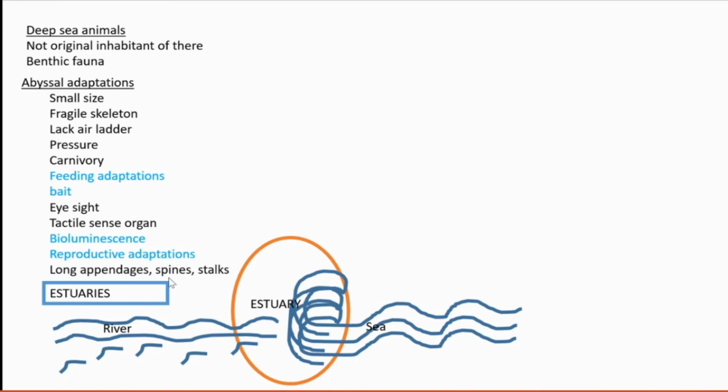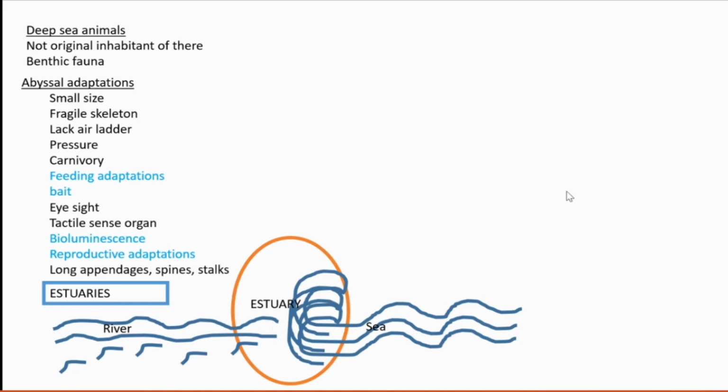And long appendages and spine stacks are also there. They help as a support and for perception, for sensing also. These structures help. Okay, then estuaries. We are moving to the next section, that is estuaries. Estuary means that part where a river meets the sea. That meeting point is the estuary.